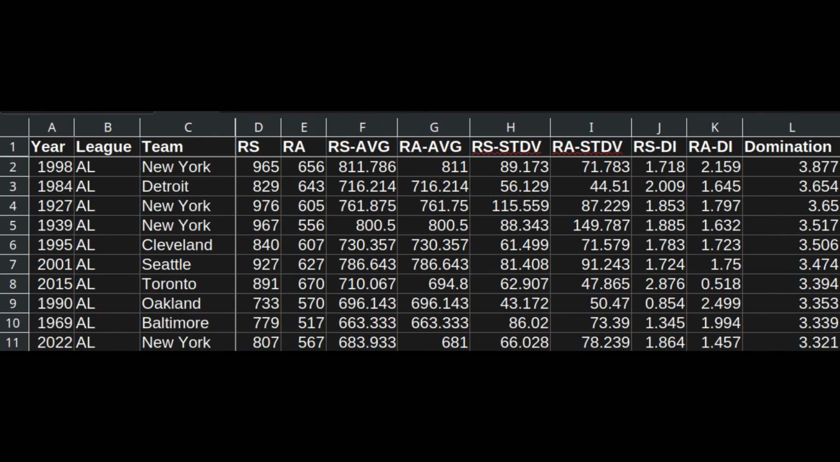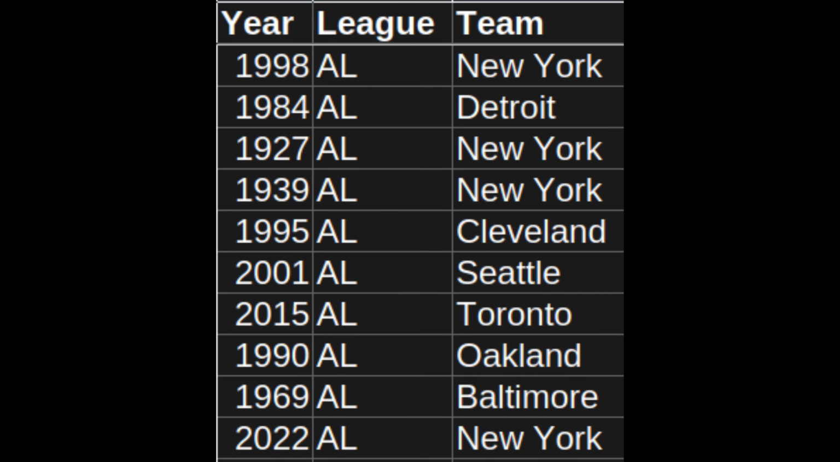Okay, 3.65 is just a number. So to figure out what it means in context, we kind of need to get this number for every team in baseball history, and I've done that. Here are the top 10 teams in American League history sorted by this domination index. The 1927 Yankees are number 3 on the all-time list. Notice that the teams on this list are generally the teams you would think of when you think of the top 10 American League teams of all time, with maybe a couple of surprises.